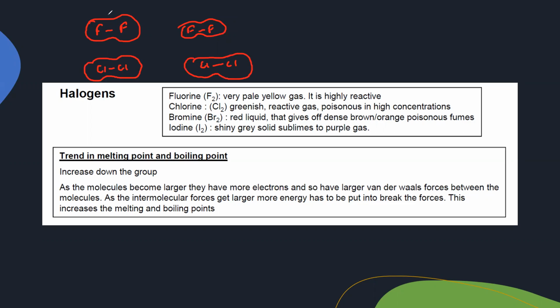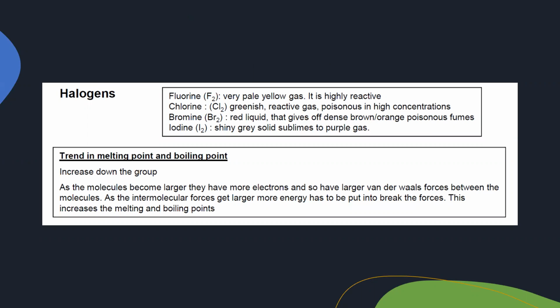Fluorine has 9 plus 9, 18 electrons in each molecule, whereas chlorine has 17 plus 17, 34 electrons in each molecule. The greater the number of electrons, the greater the dipole-induced dipole or London dispersion force. That's why as we go down the group, the melting point will increase. The melting or boiling point increases as it depends on the number of electrons in the molecule.